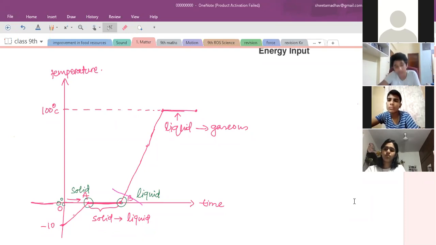We know that at 0 degrees Celsius, initially the water is in ice state, and after some duration there is 0 degrees Celsius temperature, but it is in liquid state. So we can get 0 degrees Celsius ice, and 0 degrees Celsius water is also available to us. But we prefer 0 degrees Celsius ice over 0 degrees Celsius water. Why? It's an obvious reason from home.